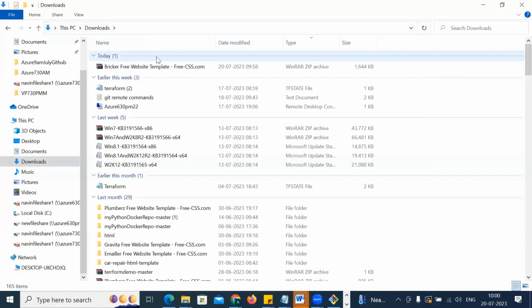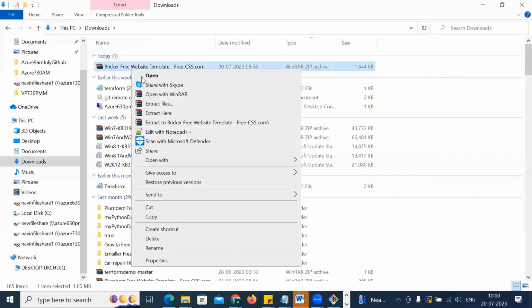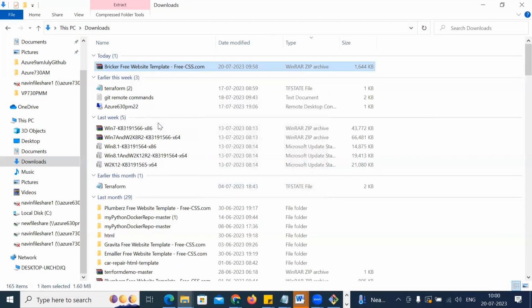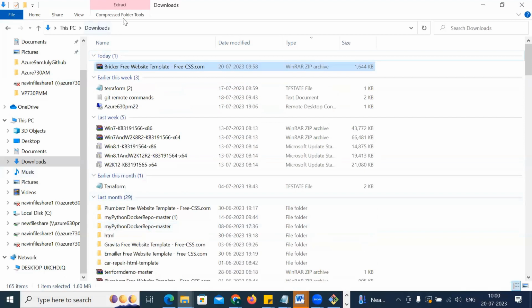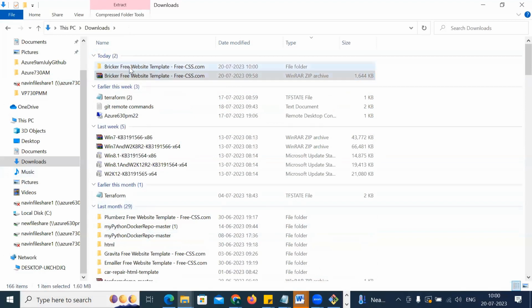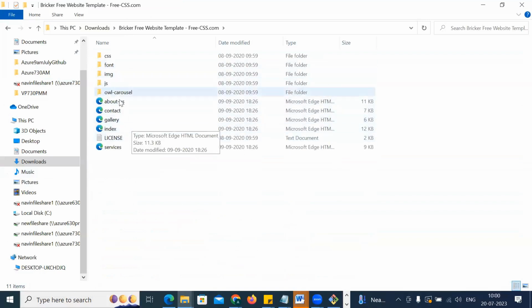So you already have that zip file with you. What to do? You just go there and unzip it. Right click it and extract here, or extract to something. Let's extract to a folder here. All right. So your website will be extracted right here. Now these are all the unzipped code files actually. This is HTML, no? That's why it is in this format. Now understand, the website code is with me.